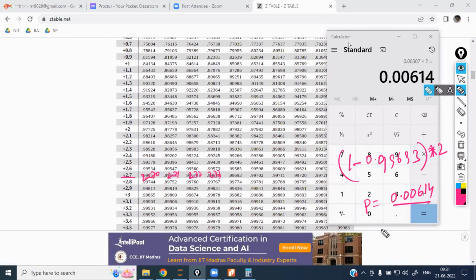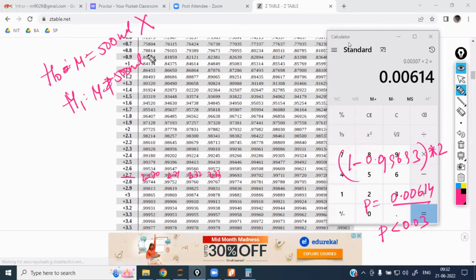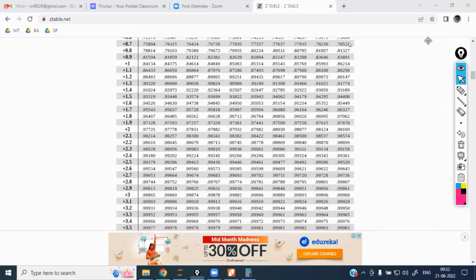Since the p-value is less than 0.03, p low, null go, reject the null hypothesis. Reject means the null hypothesis of mu equal to 500 ml is rejected, and accept your alternate hypothesis, that is, not equal to 500 ml. It means you are telling your company owner that they are not maintaining that properly, so please correct your machine. That is your final conclusion and that is the hypothesis test answer.